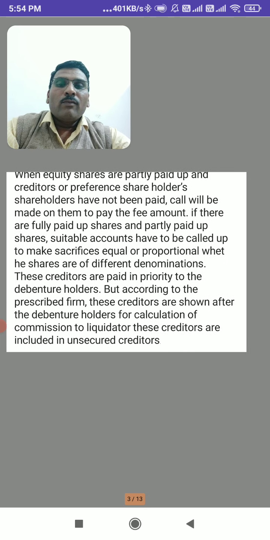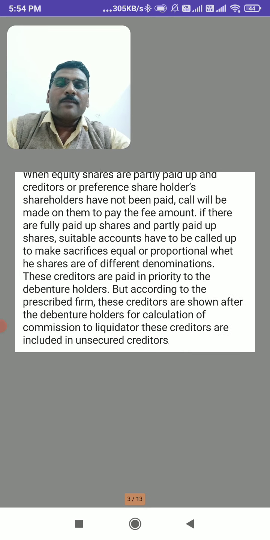If there are fully paid up shares and partly paid up shares, suitable amounts have to be called up to make sacrifices equal or proportional to what his shares are of different denominations.